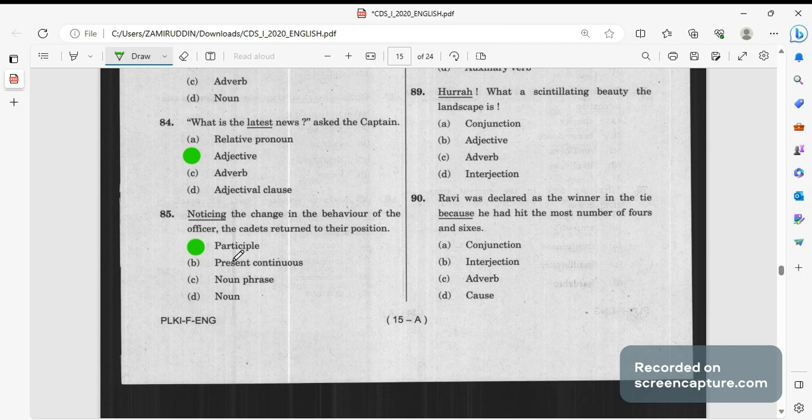Noticing एक participle है. One thing you must remember: noticing the change in the behavior of the officer, the cadet returned to his position. Participle, ये participle क्यों है, participle is a word that is formed from a verb that ends in ing. जो notice हमारा एक verb है, all right, so उसी को ing लगा के हम बनाते हैं, ing और ed या फिर en लगाते हैं. That makes a present participle, past participle, respectively. All right, so this is one of the participles that is used. Verb के साथ ing लगाया, participle है ये.